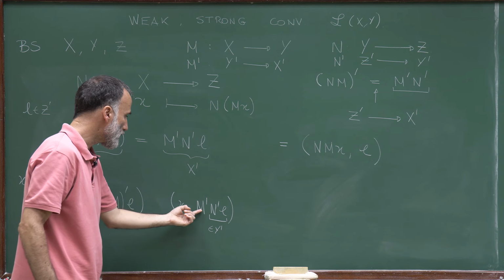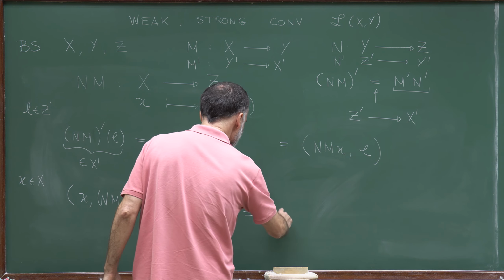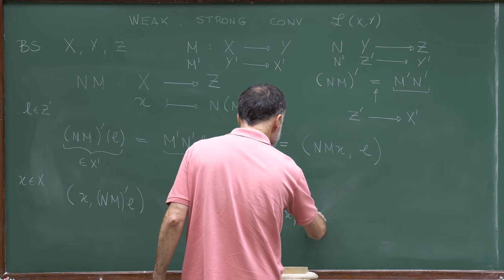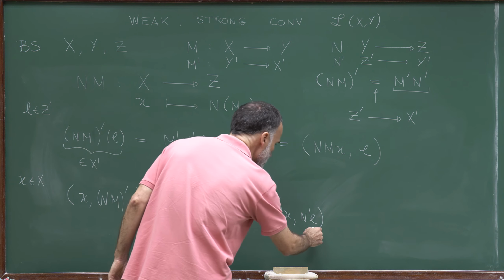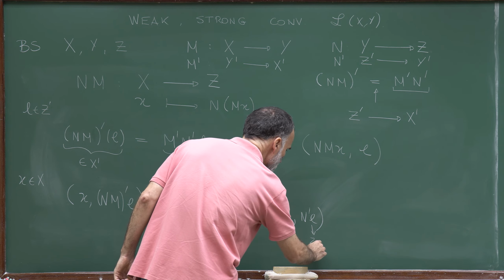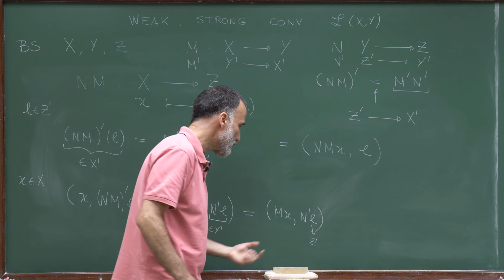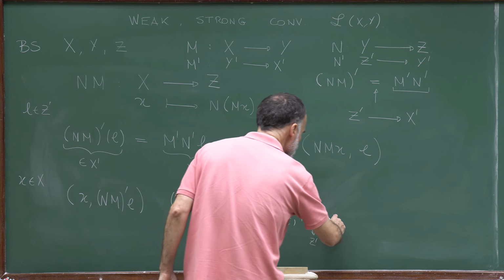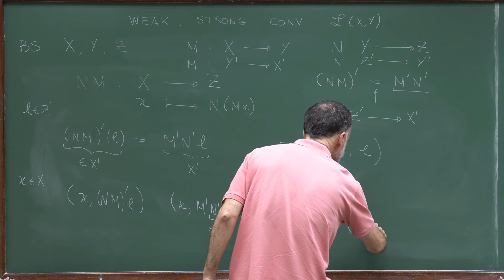So by definition of M', this is equal to Mx applied to N'L. Now L is an element of Z', so N'L is an element of Y', and this is applied to an element of Y.